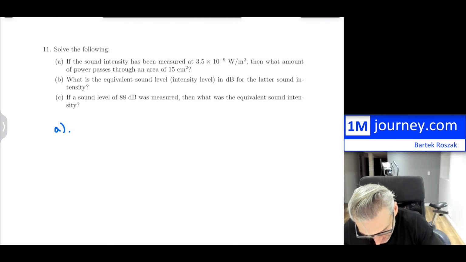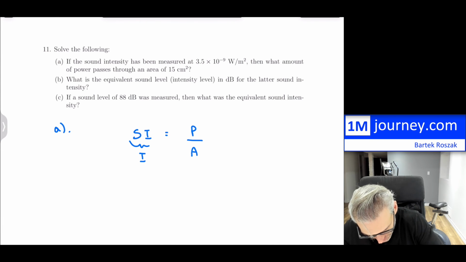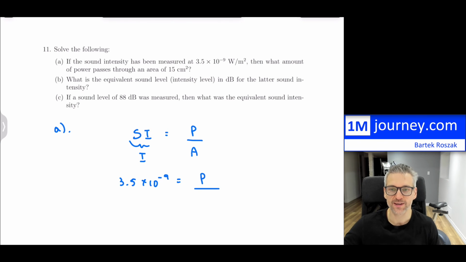Now for sound intensity, if you may recall, I'll just put SI for sound intensity that you have in there, or it can be intensity, just I, so sometimes that's what it's referred to as, so you can certainly use that as well. So that is equal to power all over area. Now they give us what this is, so this is 3.5 times 10 to the negative 9. It's in metric standard units, so I'll leave it as is, at least on the left hand side. Now we want the power. Now I do have a problem because I have 15 centimeters squared, which is annoying.